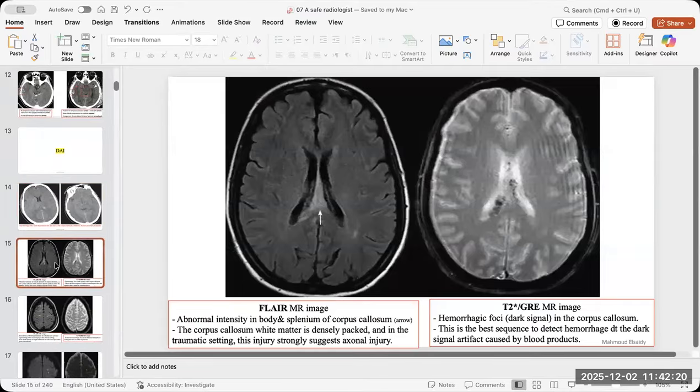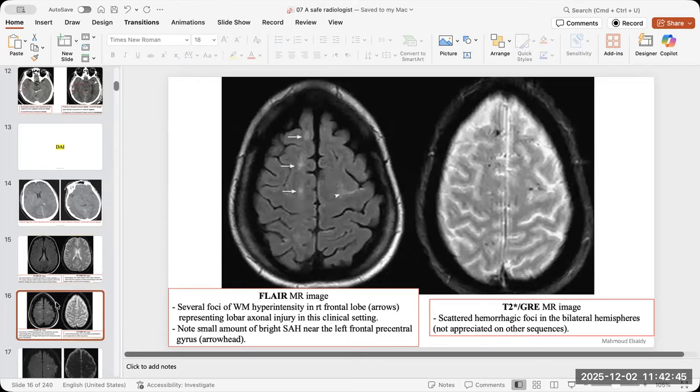What will happen in your daily practice when you suspect diffuse axonal injury? You will talk to the referring physician directly through the phone, urgently, inform him about the situation, and recommend doing MRI. Which sequence is the best? The SWI. So you show your knowledge, you show your safety, and you give them a complete answer.